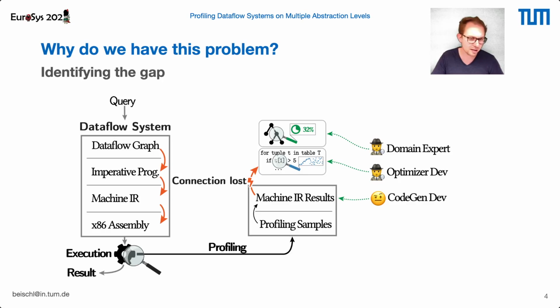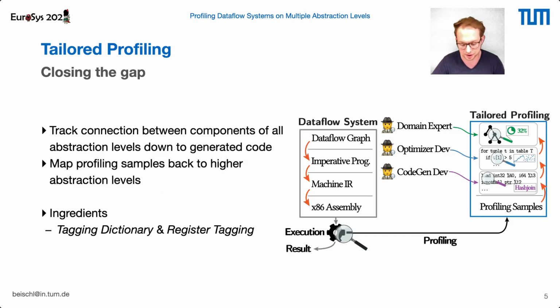But we still need to re-establish the connection between the generated code we actually execute and our data flow system's internal components to optimize our system again. Now, if we are able to re-establish this connection and close the gap, we will also get comprehensible profiling results again. We did this with tailored profiling, inspired by the way debuggers attach debug information to map the instruction pointers back from the samples we get to machine or assembly instructions.